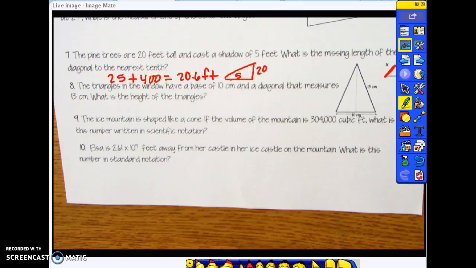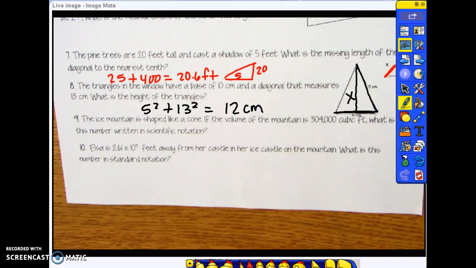For number 8, the triangles in the window have a base of 10 centimeters and a diagonal that measures 13 centimeters. What is the height of the triangle? Again, we are using the Pythagorean theorem to find the missing side length, which is the height. So we have to divide this base in half, and that gives us 5 squared plus 13 squared. And when we take the square root, we find that our answer is 12 centimeters.